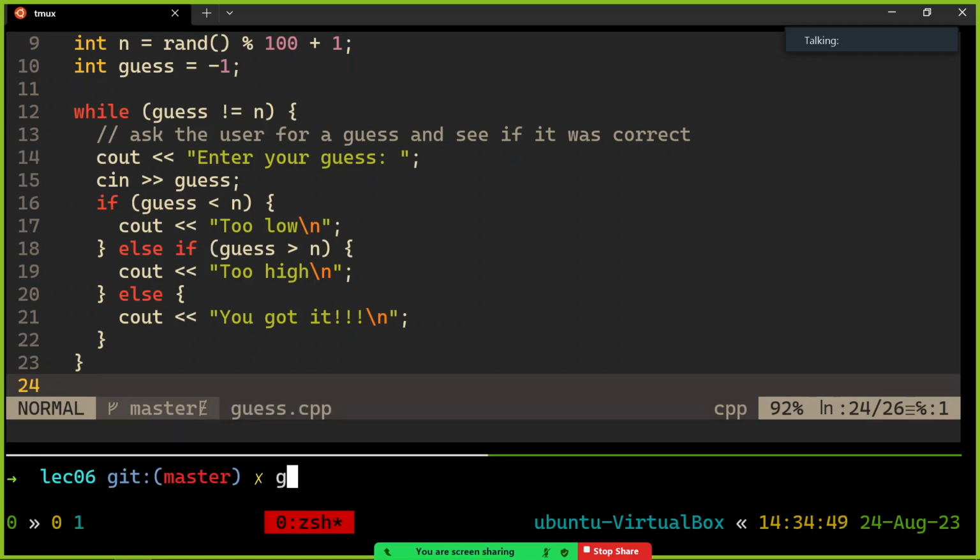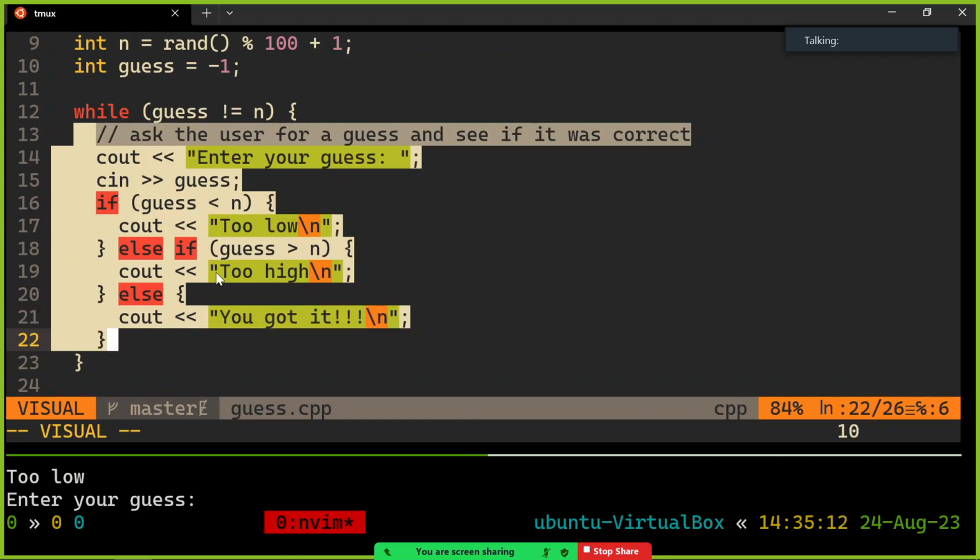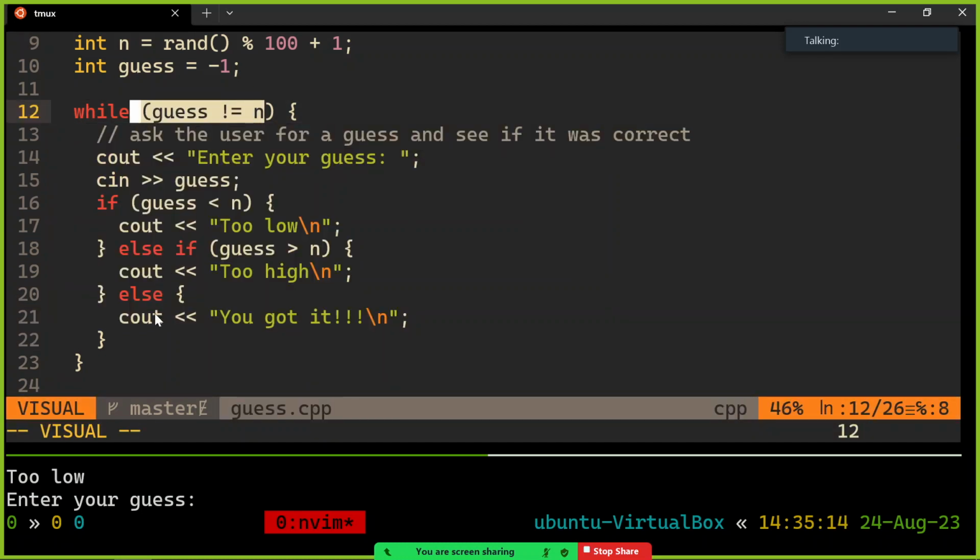So, g++ guess.cpp -o guess. It really will work this time. So ./guess. So the very first time it's not equal to n, what is our guess? 50. And it's too low, enter your next guess. I can keep entering 50 until the end of time if I was a bad player of this game. Okay? And it would never stop, because this is going to happen as long as the guess is not equal to n. That's exactly what we want here.